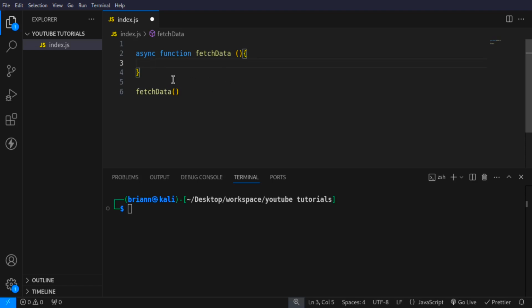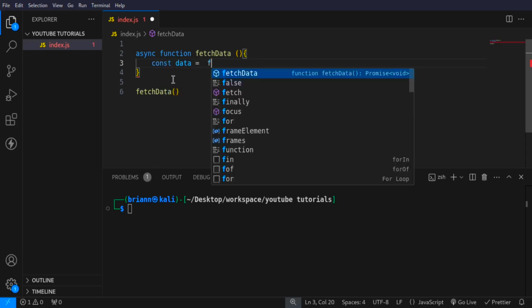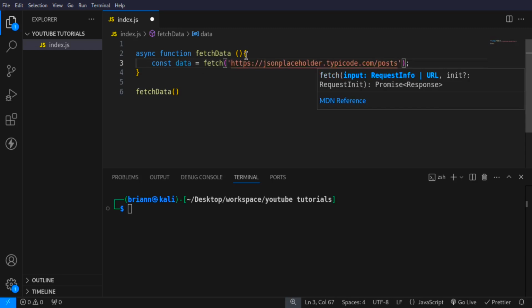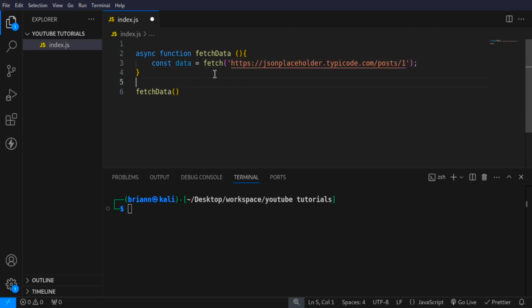Inside here, I want to say const data equals fetch, then I will pass in the same endpoint we used before. There we go. Now we have to tell JavaScript to wait for this to be completed. So we come here before the fetch and we tell JavaScript to await this particular operation.